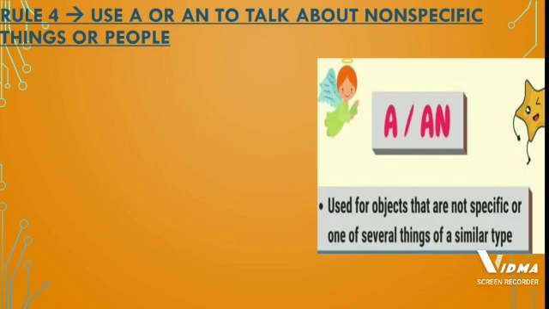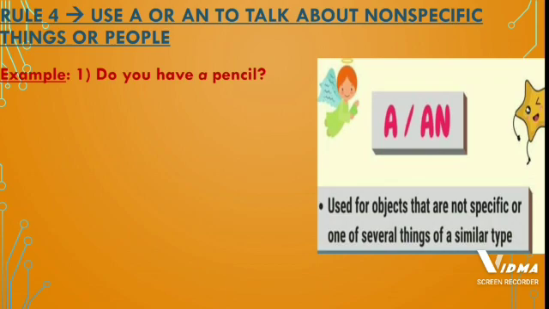Rule number 4 is use a or an to talk about non-specific things or people. So let us see the example. Do you have a pencil? Here, if I ask a question, then it probably means that I need a pencil to write with. Now I say a pencil means it is any pencil. It is not this pencil or that pencil. It is any pencil. Whatever the person is having, that pencil I am asking. And it is not about one specific pencil.